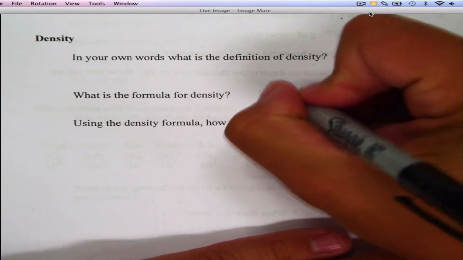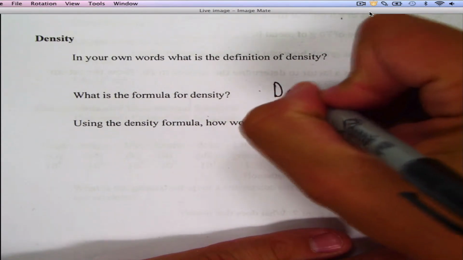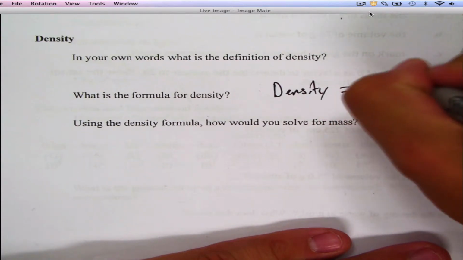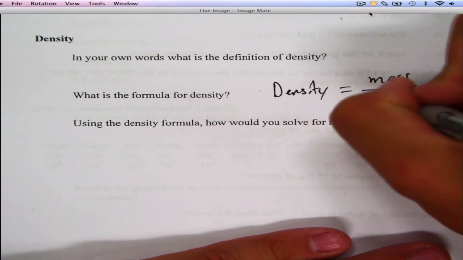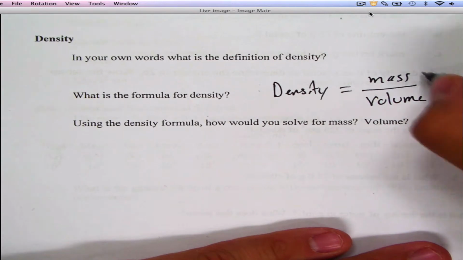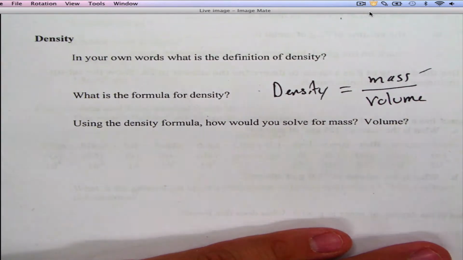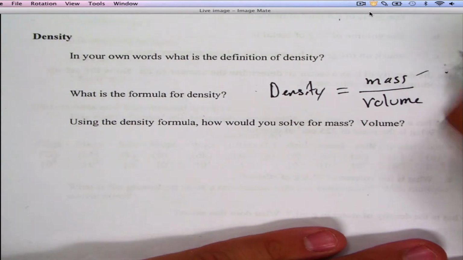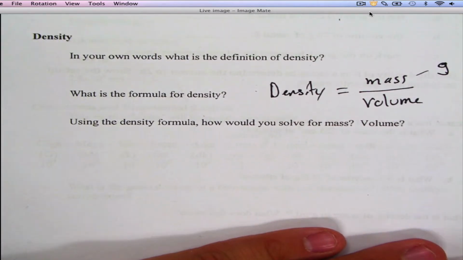So if we look at density, we're going to move around here. Density is equal to, the mathematical formula I'm talking about, mass over volume. Okay, and what's mass? Remember, mass is the measurement of particles. We talked about that in different labs from last week. And usually it's going to be measured in grams for our purposes. So it could be kilograms, milligrams, centigrams, any type of grams.